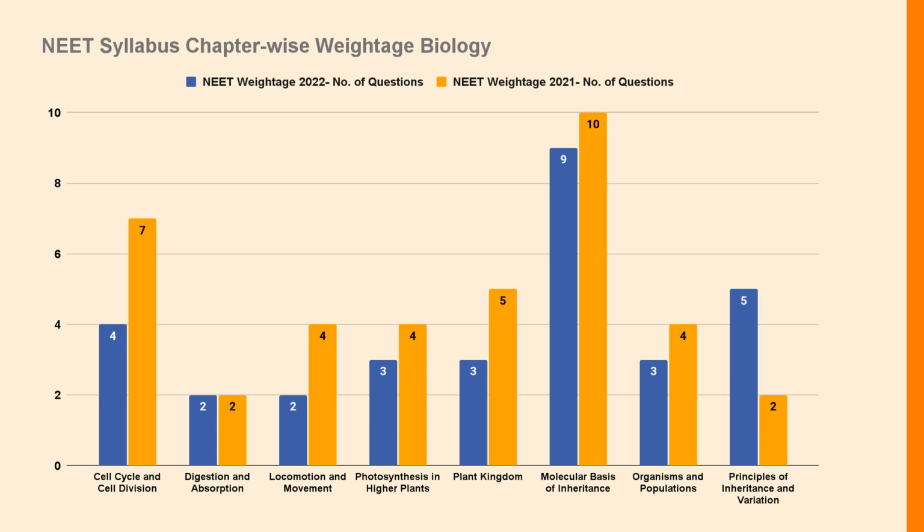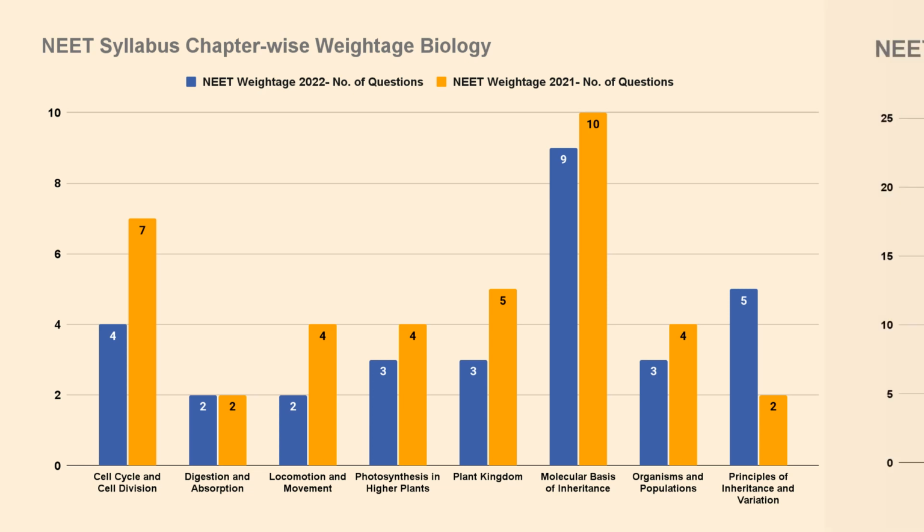Digestion and absorption carried a weightage of 2 questions in both 2021 and 2022. Locomotion and movement carried a weightage of 2 questions in 2022, whereas in 2021 it carried a weightage of 4 questions. Photosynthesis in higher plants carried a weightage of 3 questions in 2022, whereas in 2021 it carried a weightage of 4 questions.